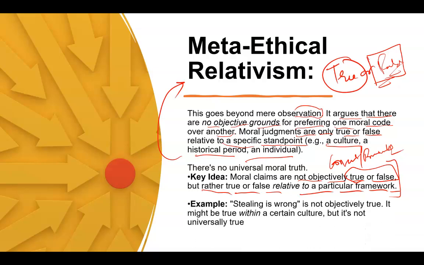So let's take an example. For example, stealing is wrong is not objectively true. It might be true within a certain culture, but it is not universally true. So for some culture, we believe stealing is wrong. For some culture, it might not be wrong, right? Or for some individuals, it might be right, and for some individuals, it might be wrong. So it is not objectively true. It will always depend upon in what context we are talking about. So we cannot say that this is true or false. We will always say it is true or false based on the framework or based on the context.